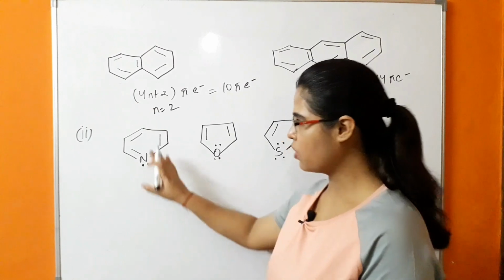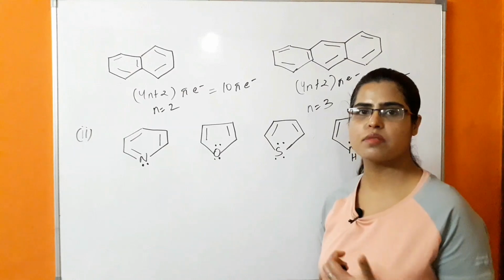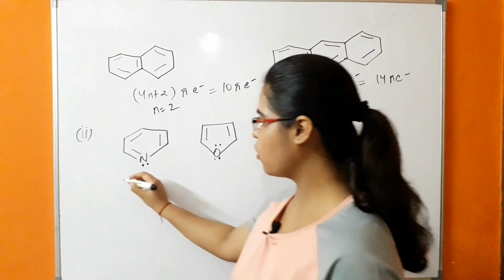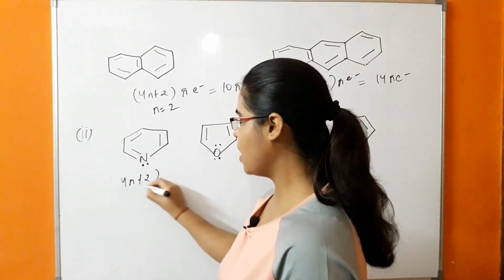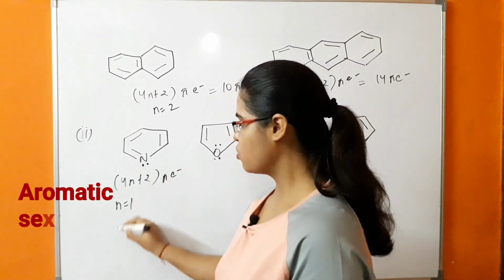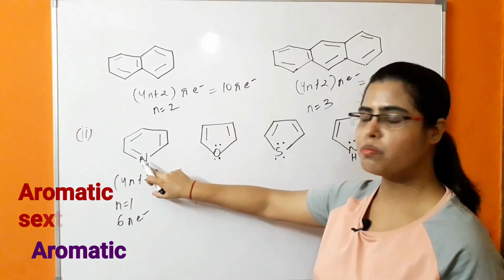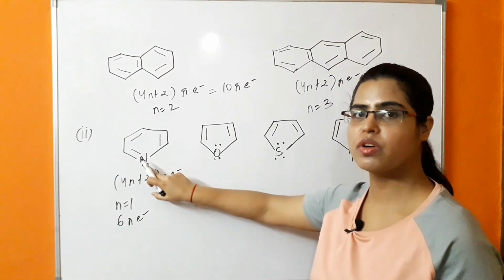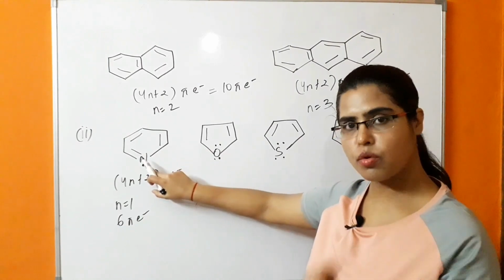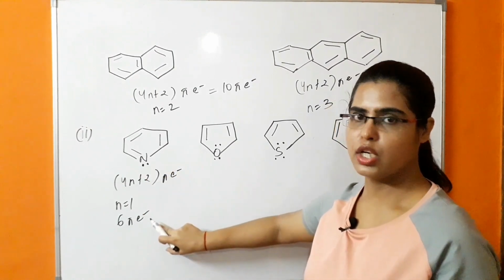So this is pyridine. What is happening in this case? There are three pi bonds. It means there are 6 pi electrons because each pi bond is formed by 2 electrons. So it is following the 4n plus 2 pi electron rule. In this case the value of n is 1, so the total number of pi electrons is 6. This lone pair is not contributing towards the aromaticity of the compound. It means this lone pair has no role in the aromaticity. It is not part of the aromatic sextet.